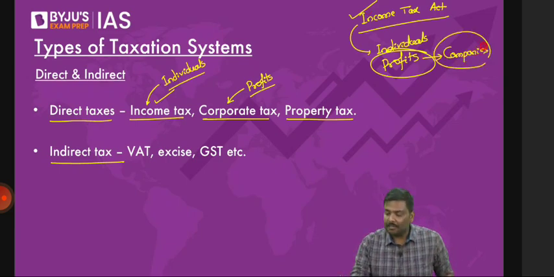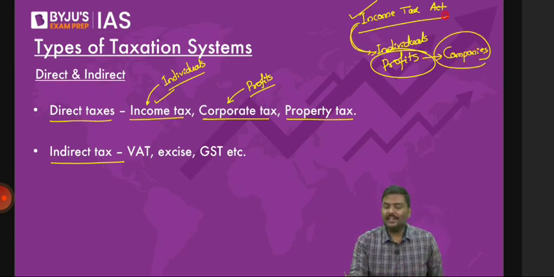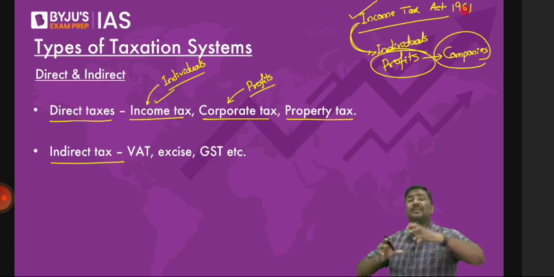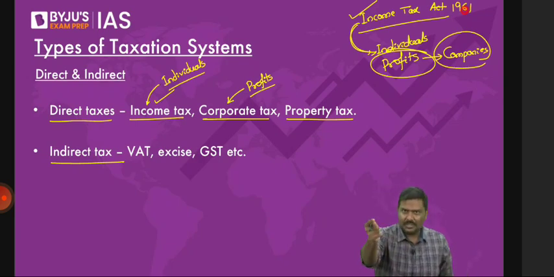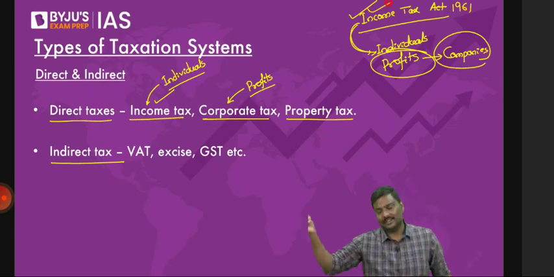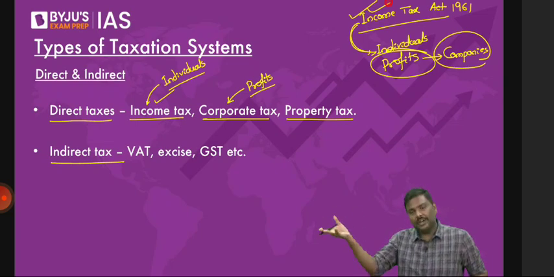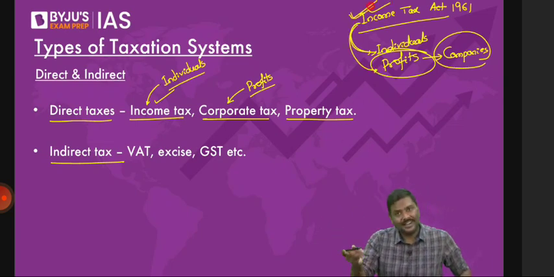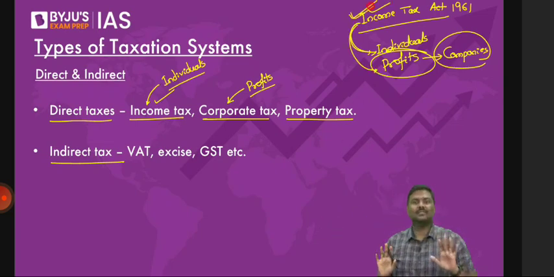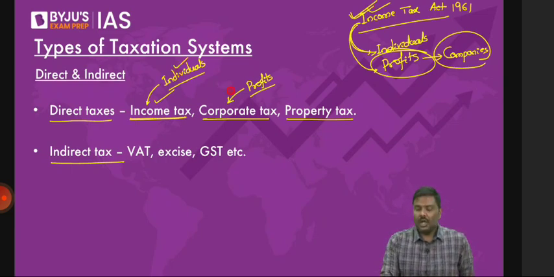Okay, so the argument is simple here. The Income Tax Act 1961 is a very, very big act, a very large piece of legislation. You have earned income, the government will impose a tax on it and collect the tax under the Income Tax Act. A company is earning profit, and that is also taxed under the Income Tax Act itself. Both are part of income tax only. So income tax is imposed on individuals, or on the profits earned by the corporates, or the